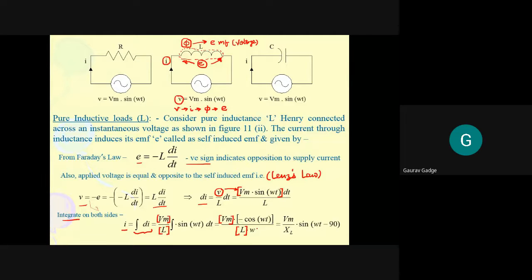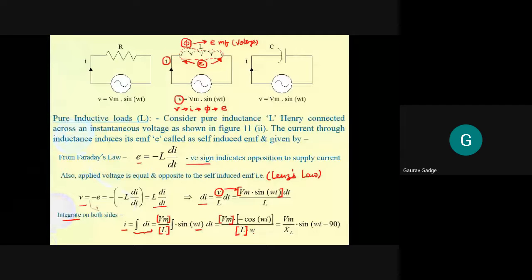Now, with respect to the rule for integration, it is divided by d by dt of omega t. You have to find the derivative of this term, omega t. What will be the derivative of omega t? d by dt of omega t is omega.